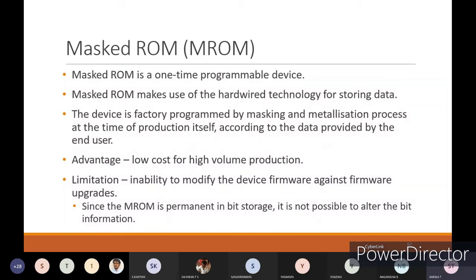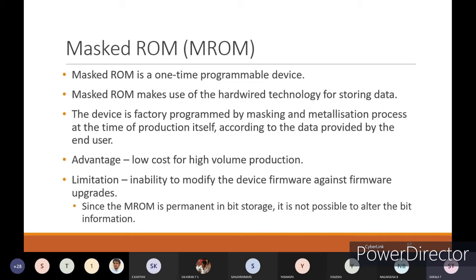Whenever you want to implement your program or code into the ROM, it is hardware. It means once you implement that, it will be masked. After implementing, you can't change anything. Advantages: low cost and high volume production.